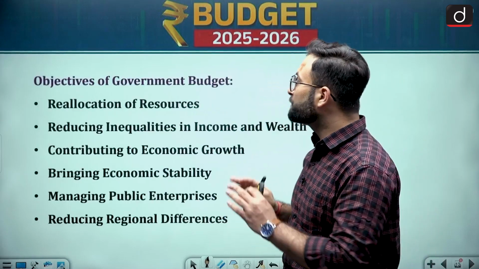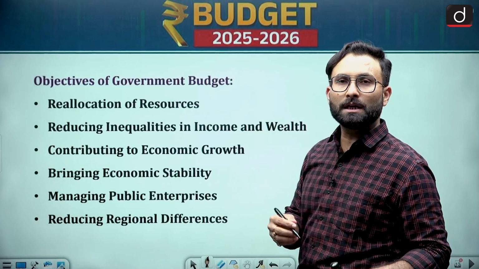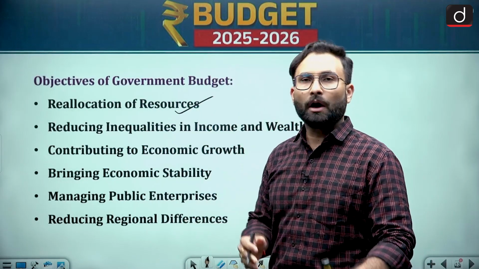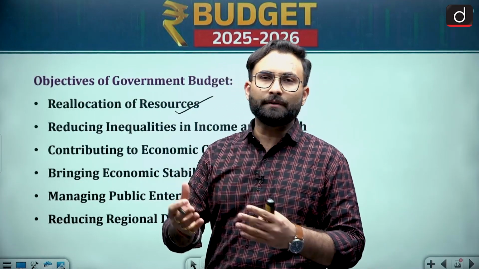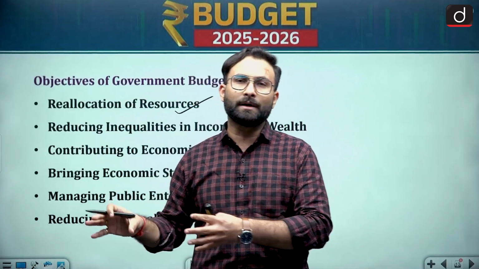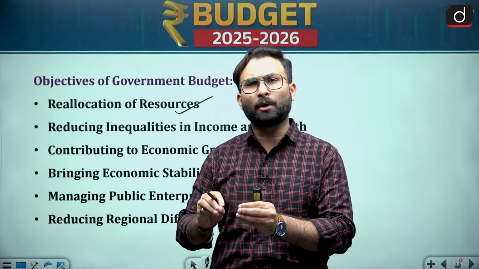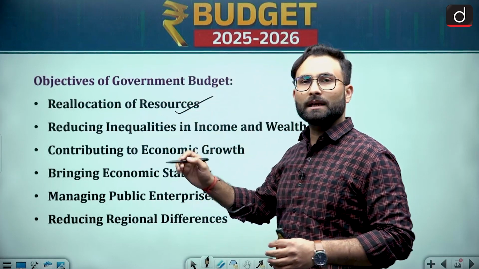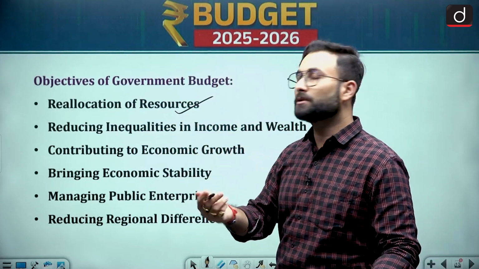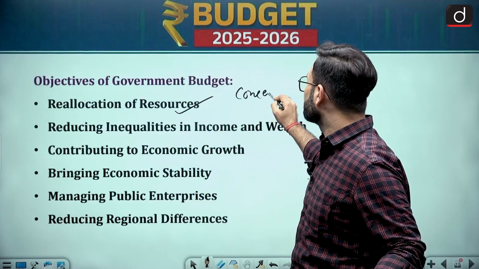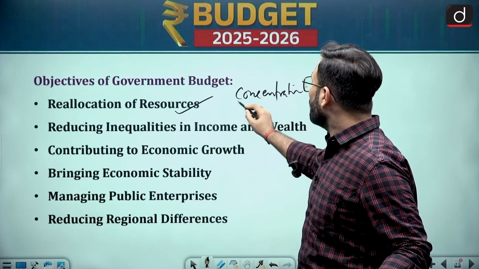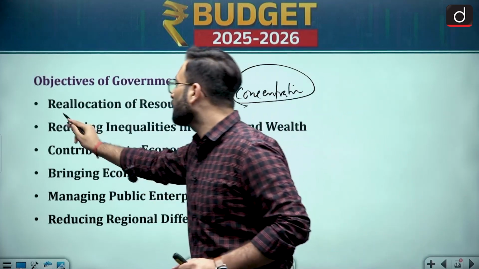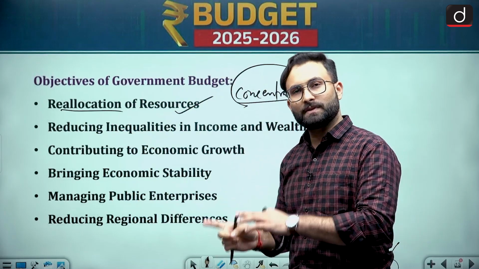Now let's move further, to the objectives of government budgeting. If we talk about why we go for budgeting, the first is reallocation of resources. Let's say there is a company earning a lot of money, and there is a laborer earning a meager amount for his livelihood. If someone has money, he can make more money. That can lead to the concentration of wealth. To make sure there is no concentration of wealth in few hands, we go for the reallocation of resources.